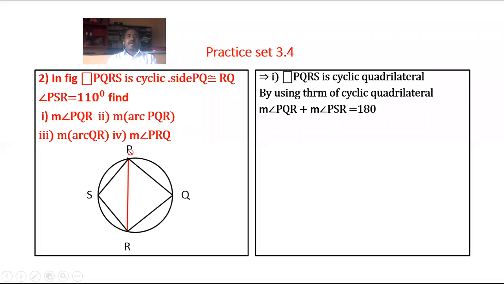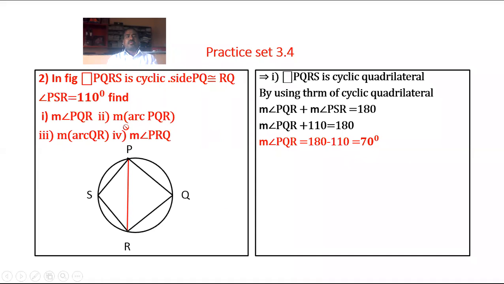Therefore, measure of angle PQR plus measure of angle PSR is equal to 180 degrees. In the problem, angle PSR is given 110 degrees. Substitute the value. Measure of angle PQR plus 110 is equal to 180. 110 goes on RHS, then we get minus. Measure of angle PQR is equal to 180 minus 110 is equal to 70 degrees.